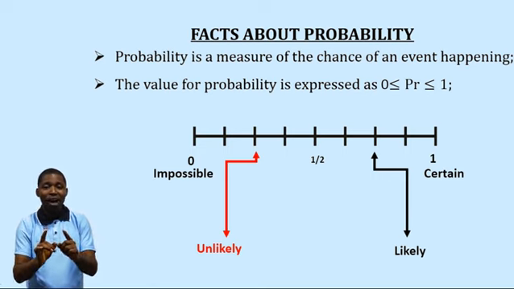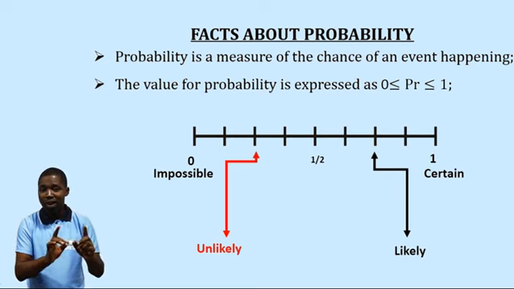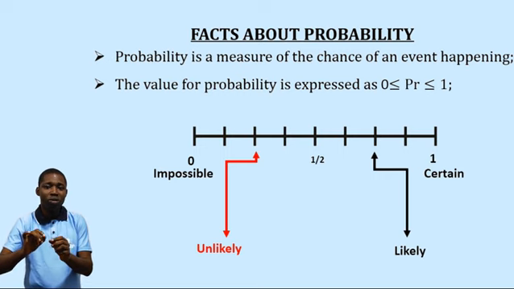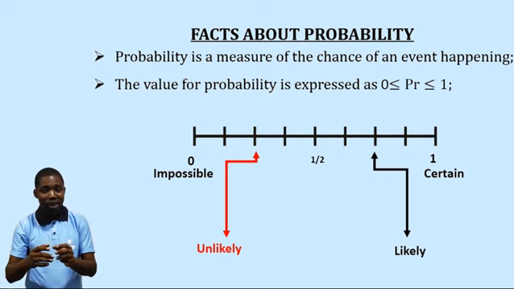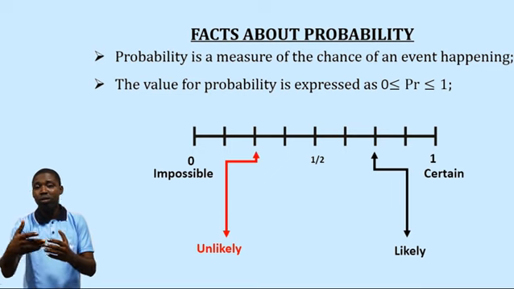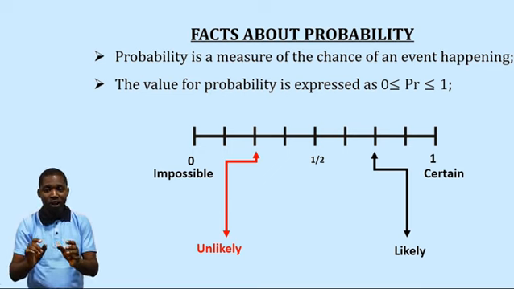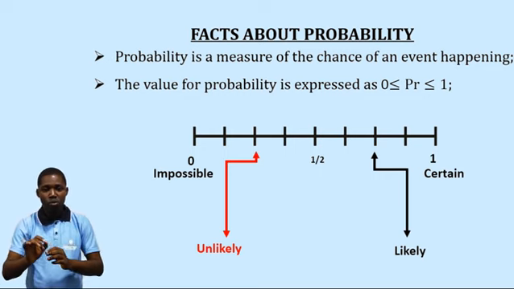Again, we cannot have a value less than 0. That means negative values. We can also not have a value that is more than 1. That is something like 1.1, 1.2, even 1.03. We can't have such values. Our values are limited to 0 to 1.